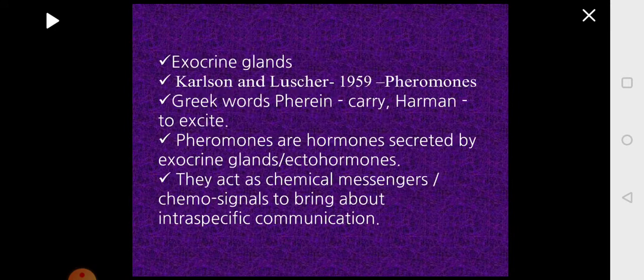So the pheromones are released by exocrine glands. They have ducts, so along the duct the secretions will be released. In the year 1959, Carlson and Lucia described the pheromones. The term pheromone is derived from two Greek words, pherein meaning carry and harmon meaning to excite.